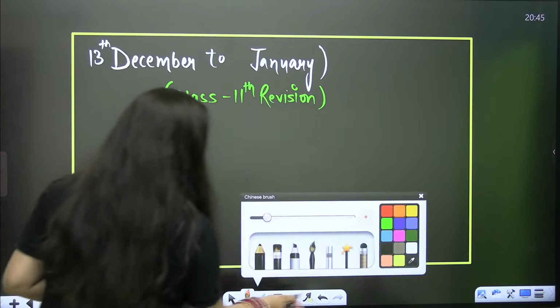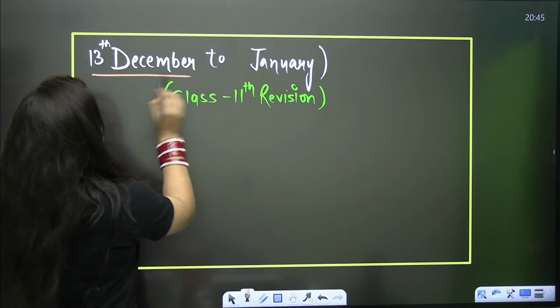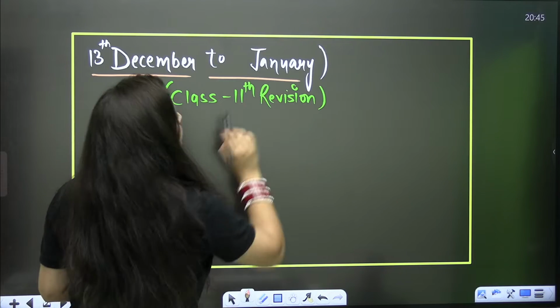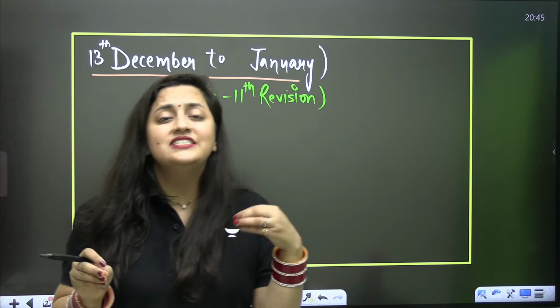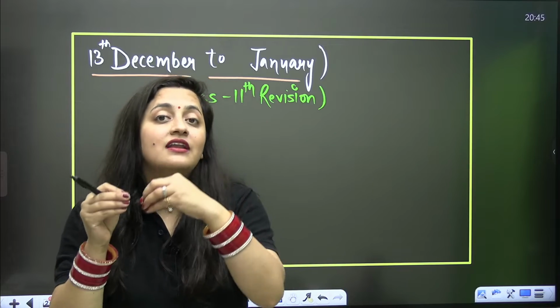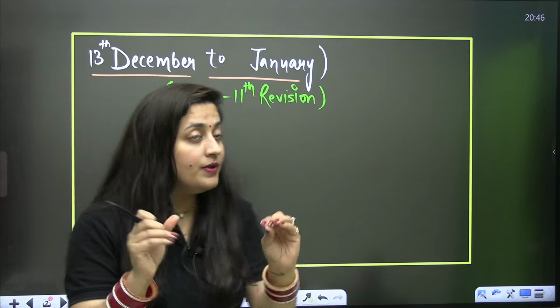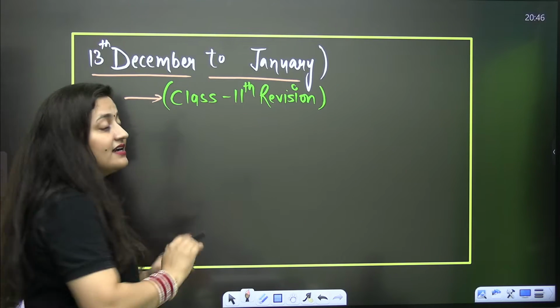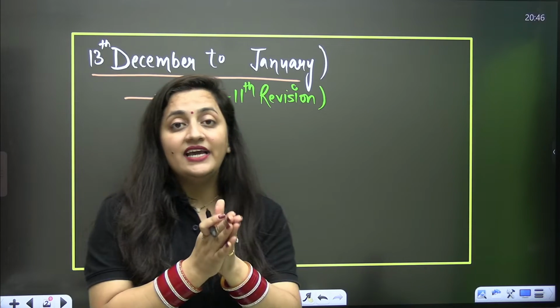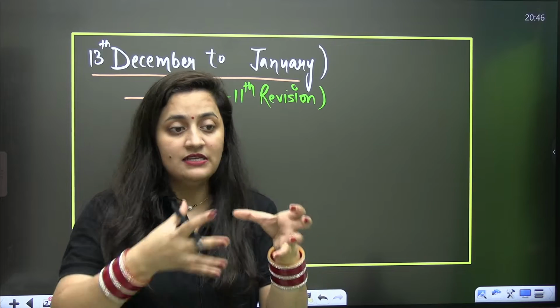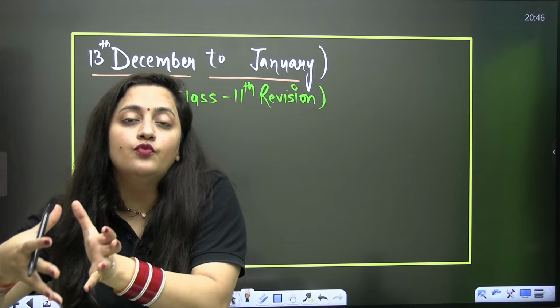Basically, from let's say 13th December to January, it is the time period in which you can still revise your class 11th syllabus a bit. I'm not saying that you can revise your entire syllabus, but you can still focus on some topics which are related to your class 12th also.